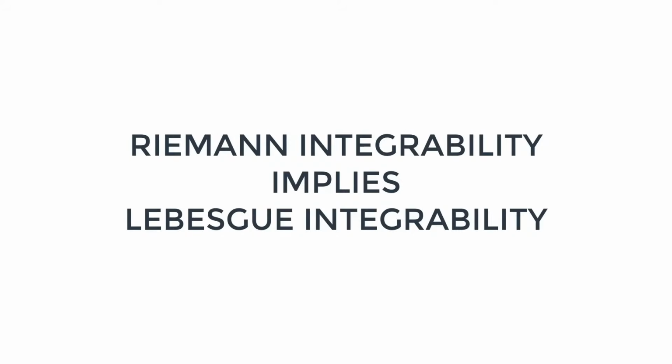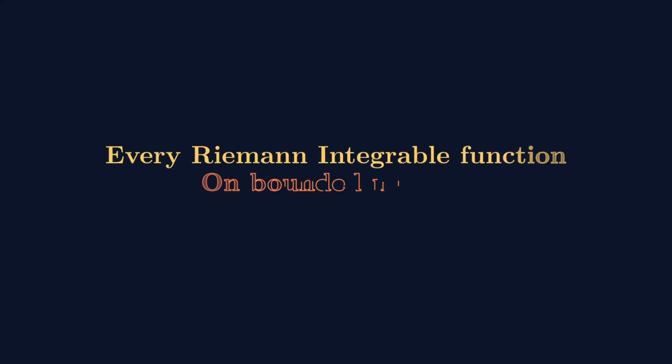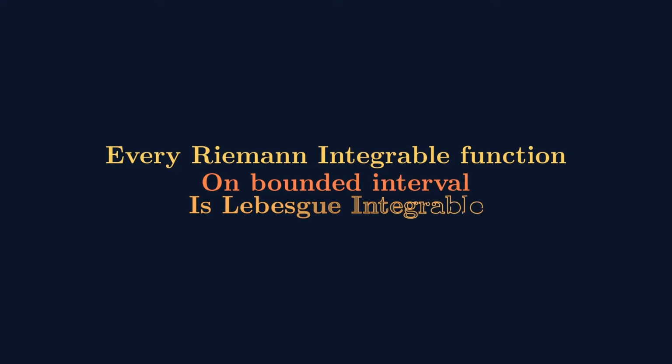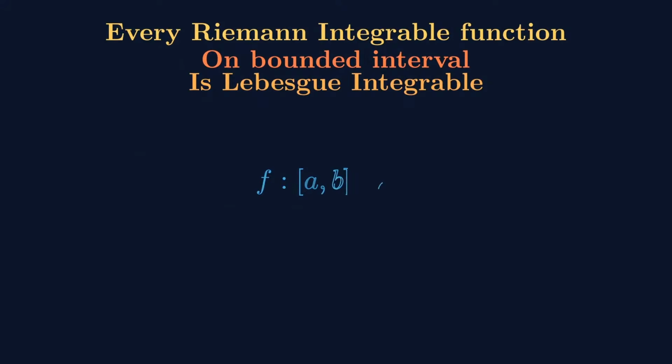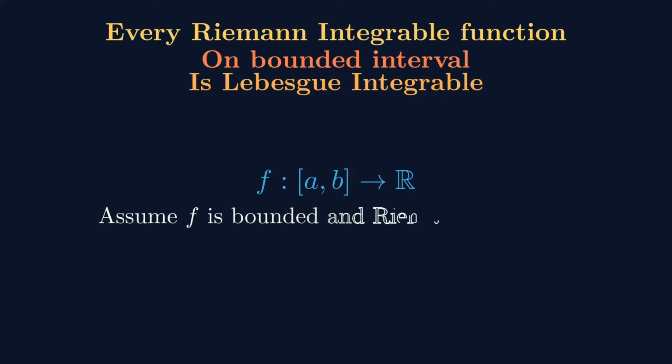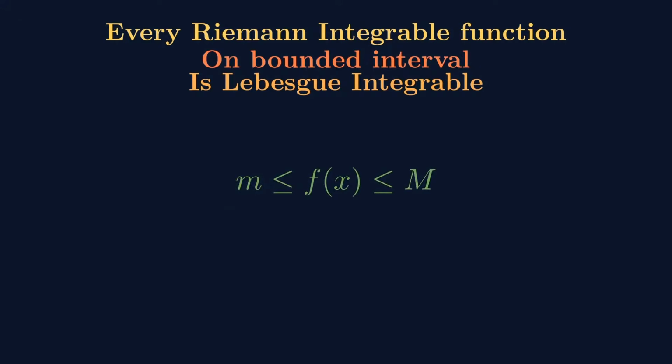So every Riemann integrable function implies that the function is Lebesgue integrable. So we are now going to prove that every Riemann integrable function defined on a bounded interval is Lebesgue integrable. The function is defined on the closed interval [a, b], and assume that f is bounded and Riemann integrable, so that the lower bound is small m, upper bound is capital M.